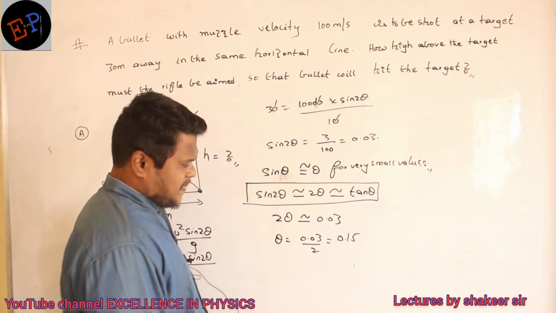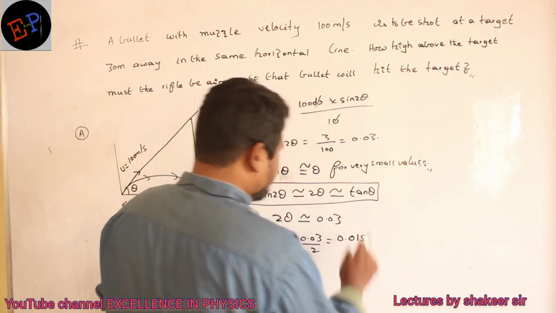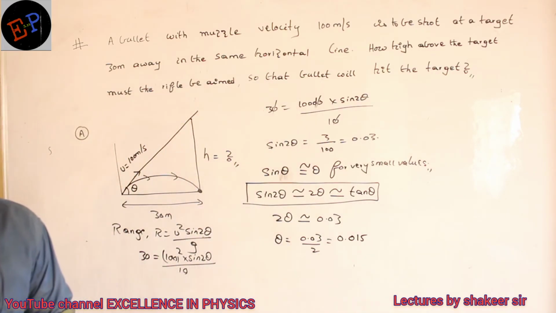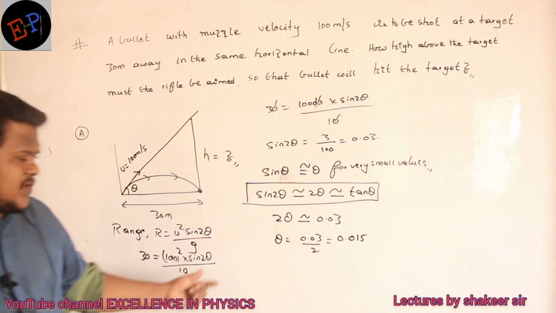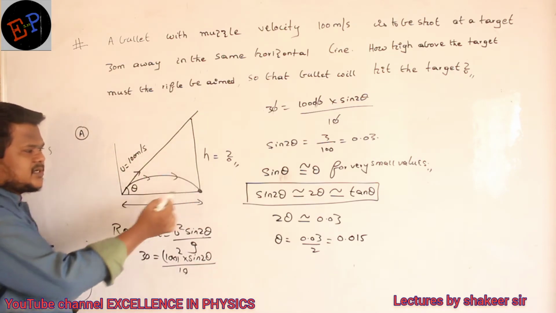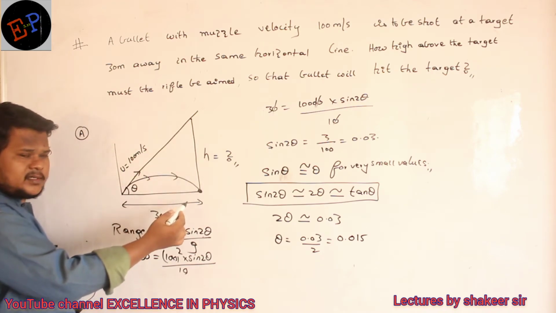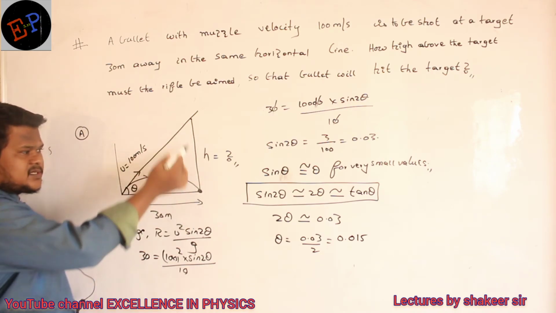0.015. So that is the value which I got. Is it clear? Once I got the theta value, now I can substitute in this relation. I want the opposite side only. What is the adjacent side? Adjacent side is 30. Opposite side I want to calculate.